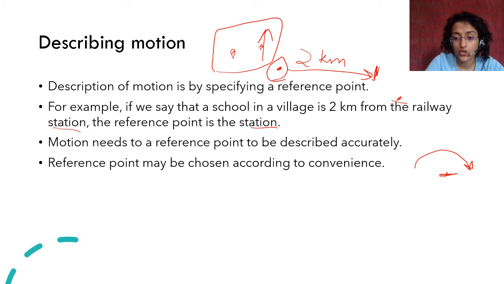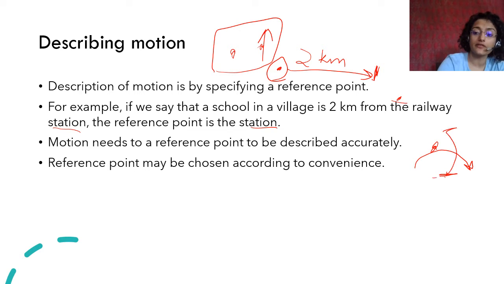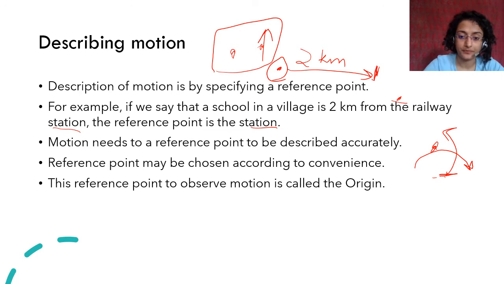But if we actually look, we can see that the sun is stable here and the earth is moving around it, which is why it looks as if the sun is moving around us. Right? So the reference point depends on convenience. Since you are on earth, you will always take the earth as the point. The reference point will always be the earth. And if you are outside, if you are on a space station, you will see that the reference point is your space station. Then you will see a different kind of motion.